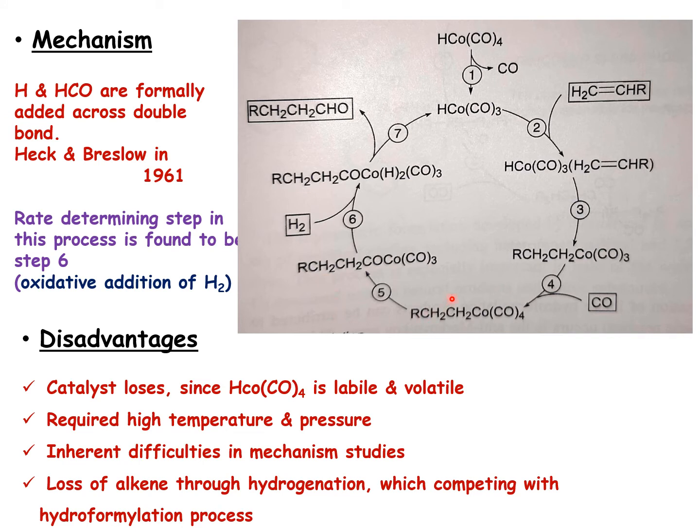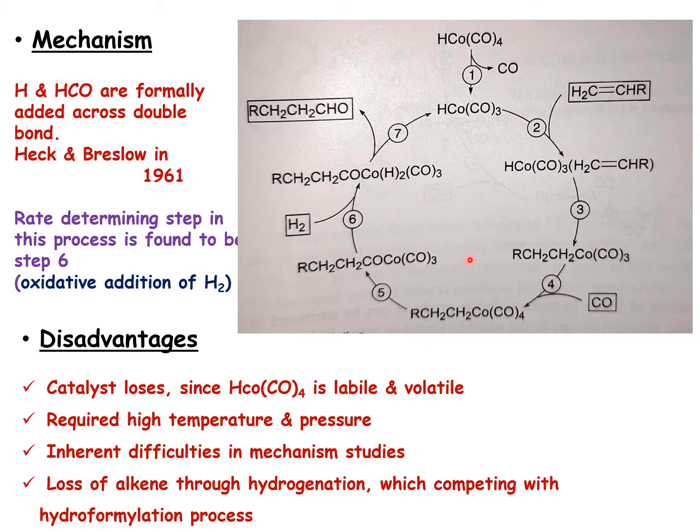Then migratory insertion of CO is going to happen, forming the acyl intermediate. Once the CO insertion has happened, oxidative addition of hydrogen to the resultant metal complex will take the cobalt from cobalt(I) to cobalt(III) by oxidative addition of hydrogen to the metal center, forming the metal hydride species. Then reductive elimination will regenerate the catalyst as well as your product. So this is what we call the reaction mechanism of the Otto Roelen process. This was established by Heck and Breslow in 1961. The rate determining step here is step 6, the oxidative addition of hydrogen to the cobalt carbonyl intermediate.